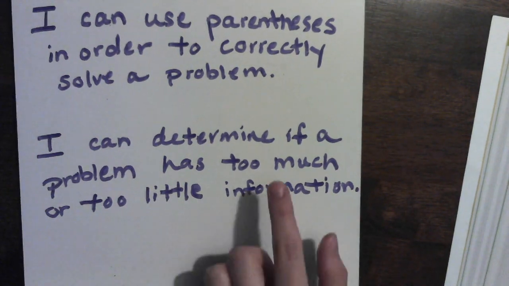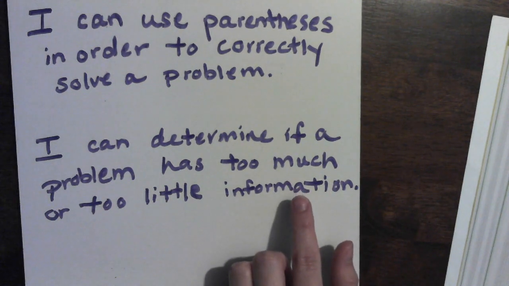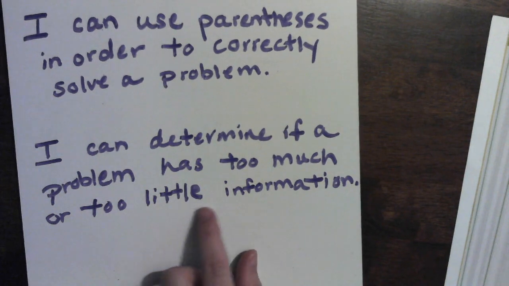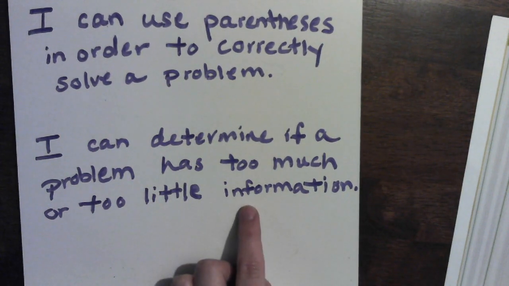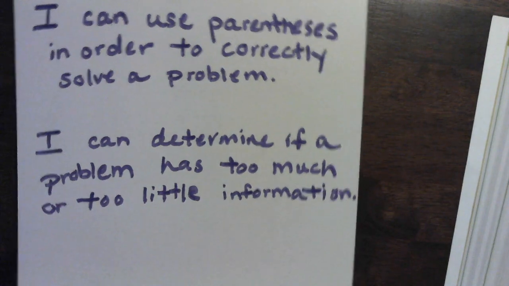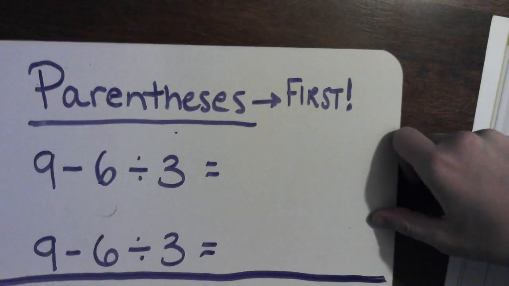If a problem has too much information, you have to determine which information you don't need. And if a problem has too little information, you can't solve it, so you just have to know what you would have needed in order to solve it. So, first we're going to talk about parentheses.